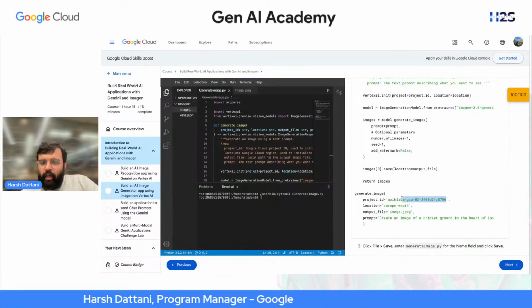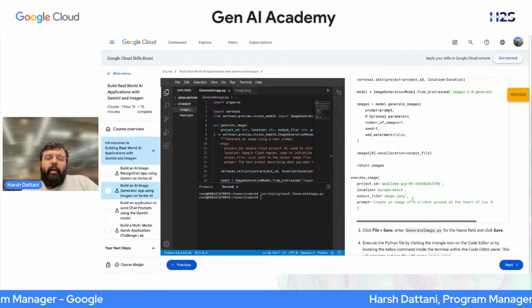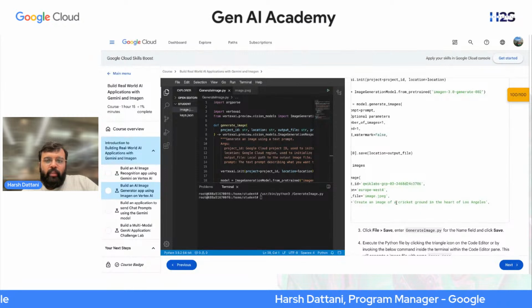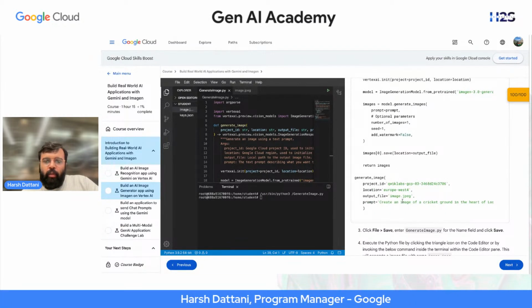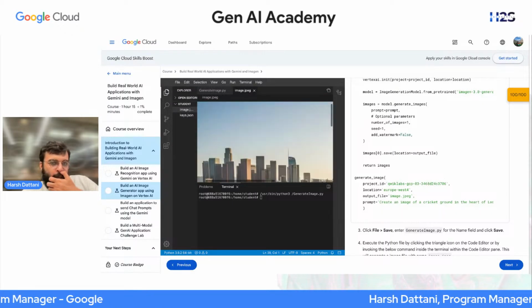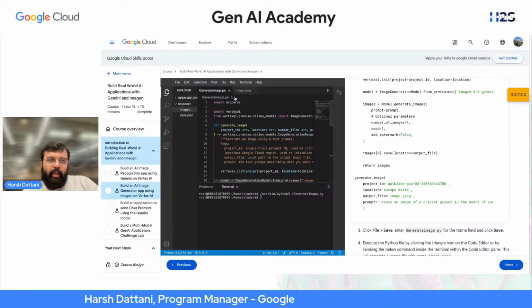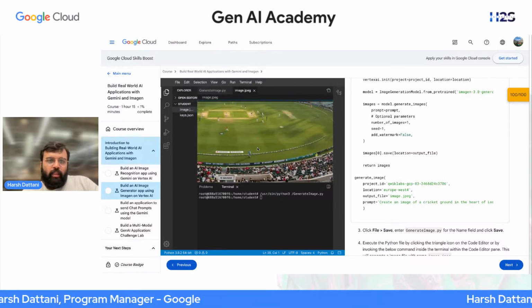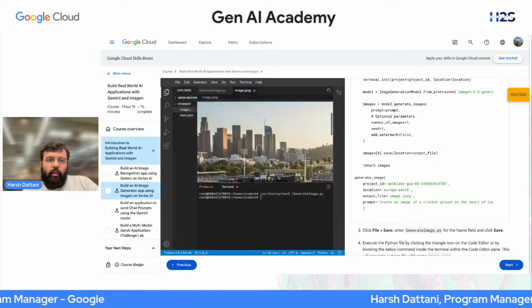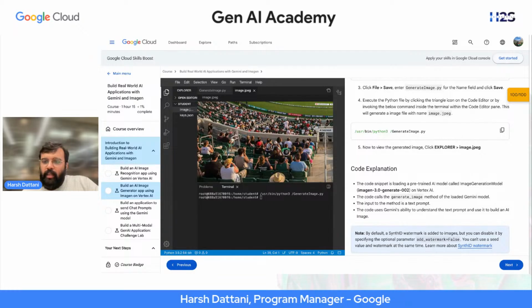As we want to connect to Vertex AI, we need to pass the project ID and location as well, and we are giving a prompt: create an image of a cricket ground in the heart of Los Angeles, and the image as an output file as well, right? We run the code, and to check the output file, go to the Explorer and click image.jpg. You will see the output file being generated, right? So this is how it works. This lab is very easy, right?